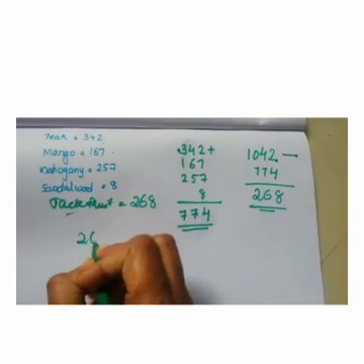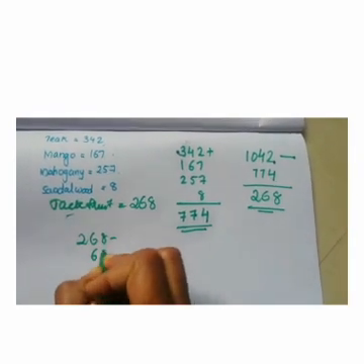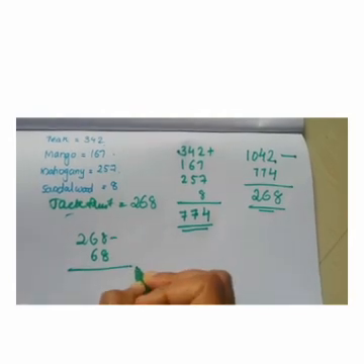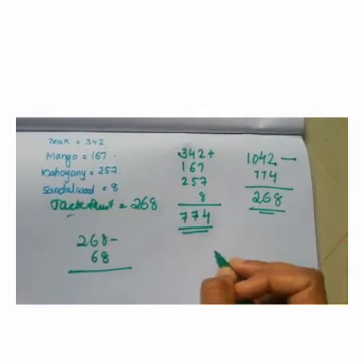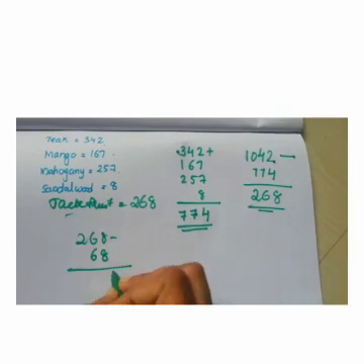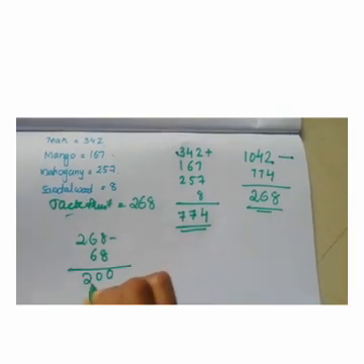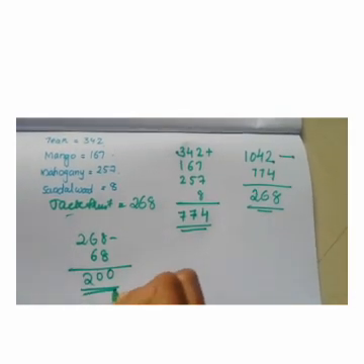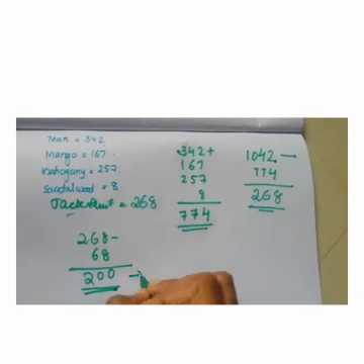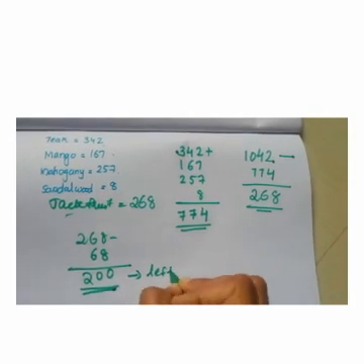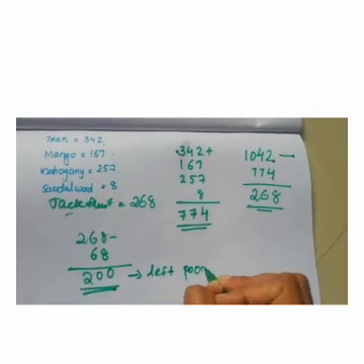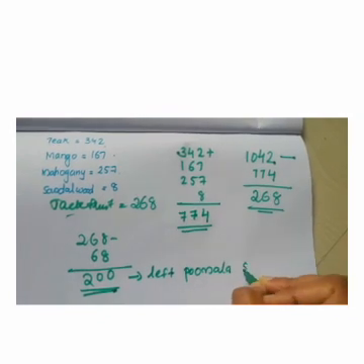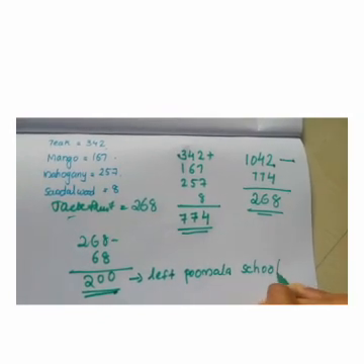From them, 68 saplings are given to those children who lost their saplings. When we subtract these two, we get 200. This is the number of saplings left in Pumala school. Okay, is it okay for you all?